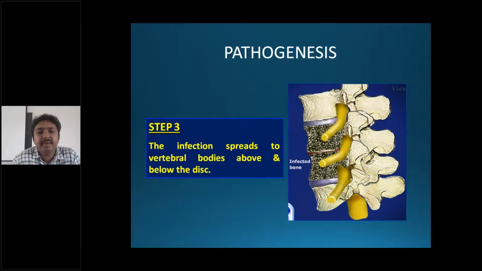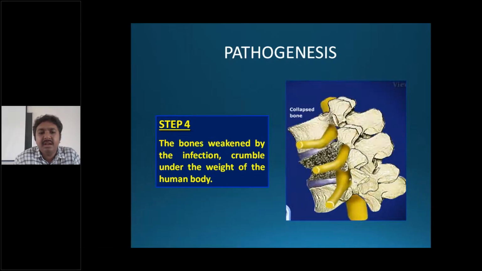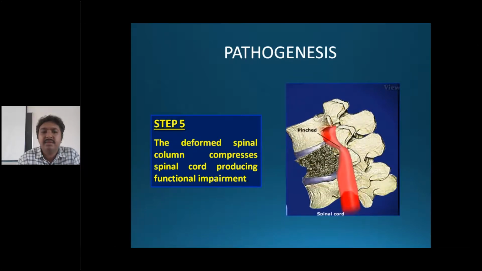Next, the infection spreads to the vertebral bodies above and below the disc. You can see vertebral bodies get affected, and this leads to weakening of the bones, and the weight of the patient will make the vertebrae collapse on each other. That will lead to deformity and also neurological problems. This deformed spinal column compresses the spinal cord, producing functional impairment.